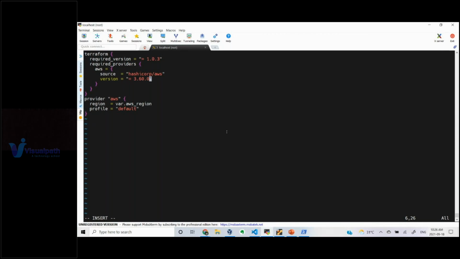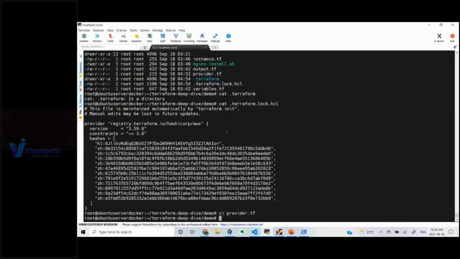So this particular provider version I need to upgrade, so I'm not saving it, I want to upgrade. Then what you will do is terraform init -upgrade. Earlier it was installed with 3.59.0. Now it will download a new one and save it onto your local system.